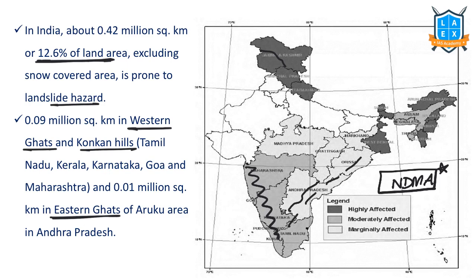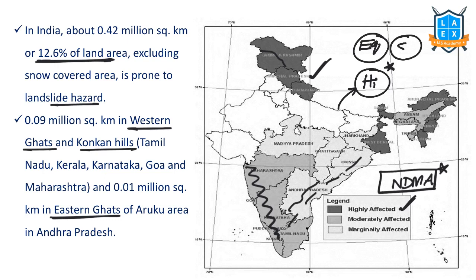If you observe, these darker areas are highly affected areas. Ladakh and Jammu and Kashmir, Himachal Pradesh, Uttarakhand, Sikkim, and other northeastern states are part of this. What are these? These are Himalayan states. In the Himalayas, earthquakes are very frequent, and the Himalayas are made up of sedimentary rock, because of which landslides are more frequent in these states.